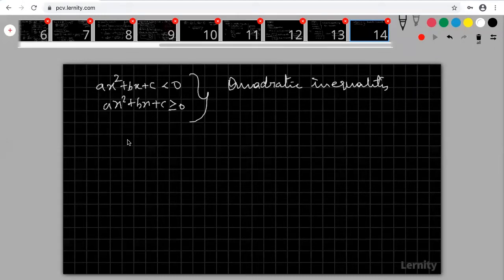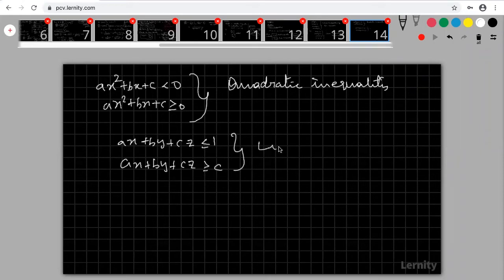Right. Suppose look at that. Suppose I am taking ax plus by plus cz less than or equal to 1. My ax plus by plus cz greater than or equal to c. These are called linear inequality. Why? The degree is 1 here, degree 1, degree 1, degree 1. So therefore, these are linear inequality of three variables.